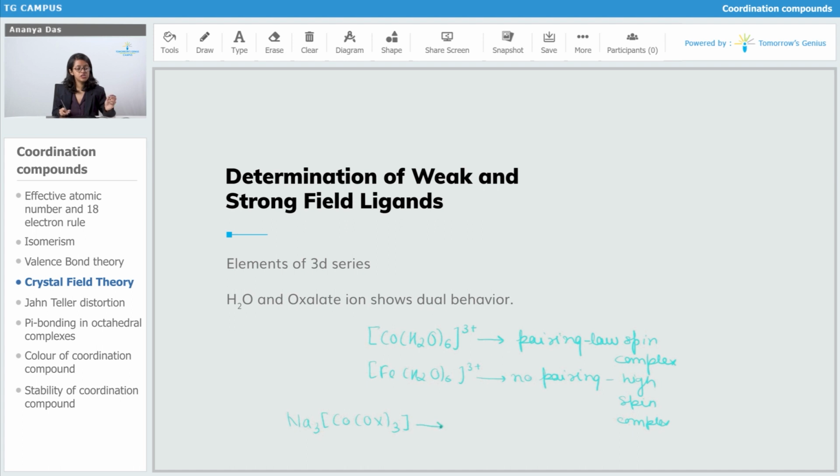In this also, Co is in a +3 oxidation state. So, pairing will happen and we will get a low spin complex. So, this behavior of H2O and oxalate, they show only and only with Co3+. So, this is the dual behavior or an exceptional behavior of water and oxalate.